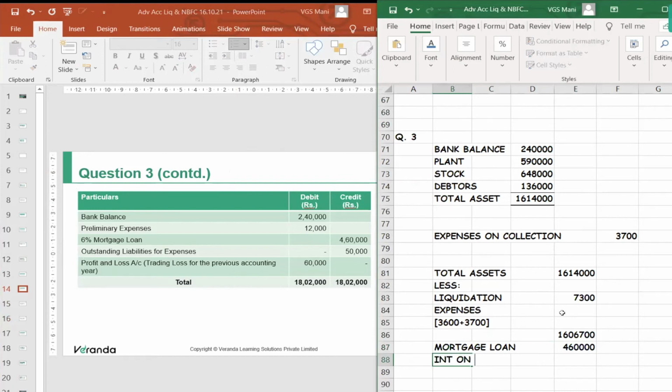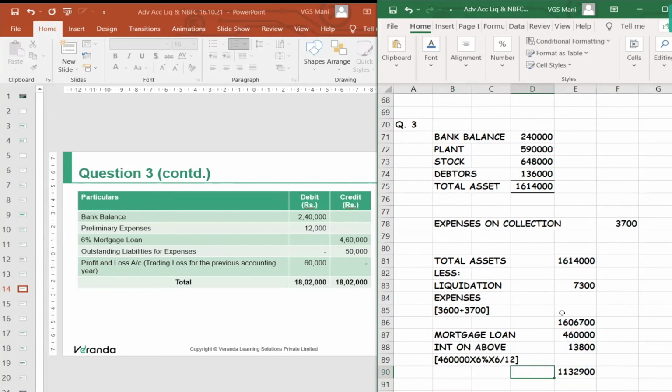Interest on the above: 4,60,000 into 6% into 6 by 12. So the balance you have is this much.